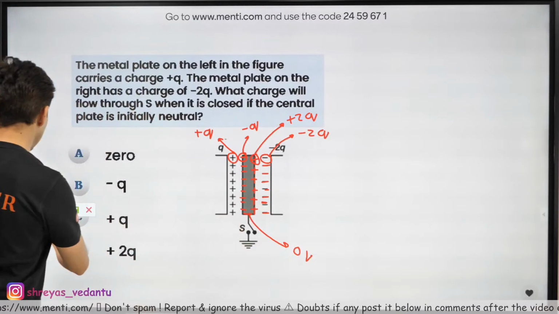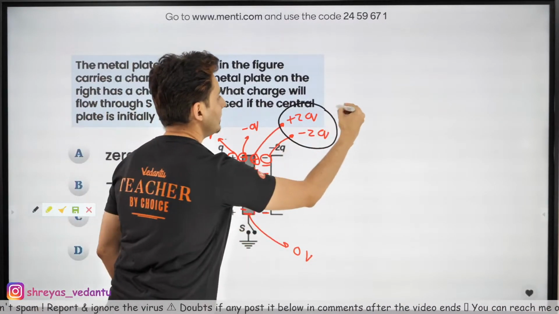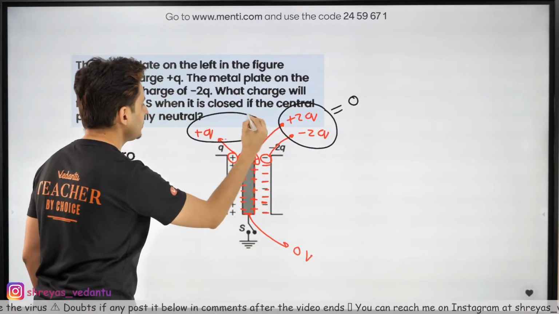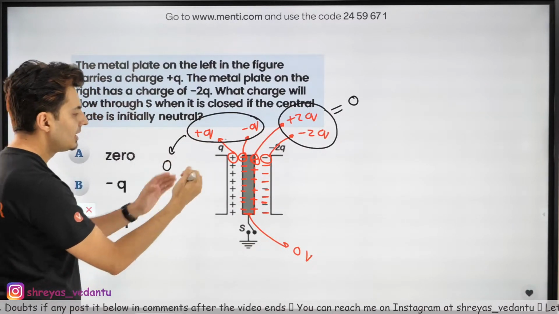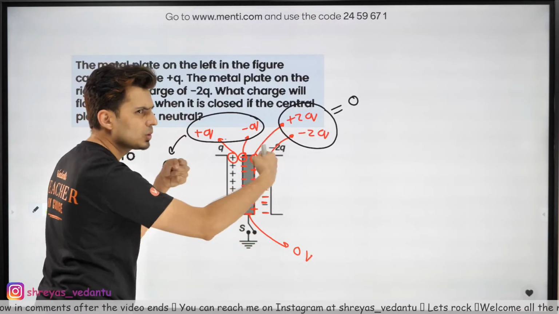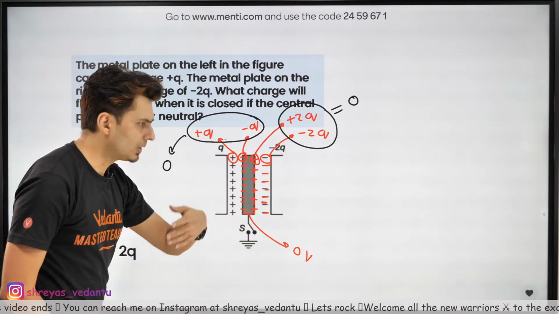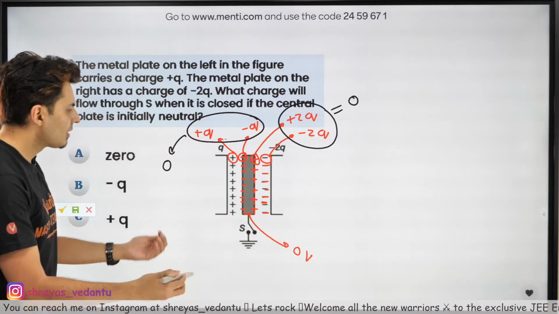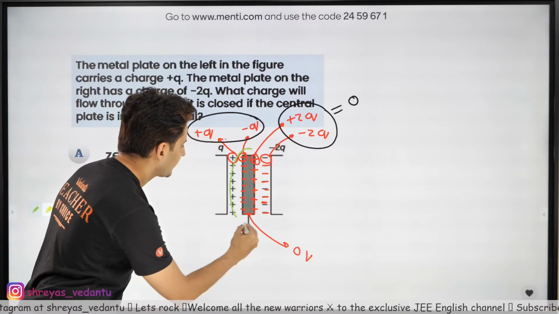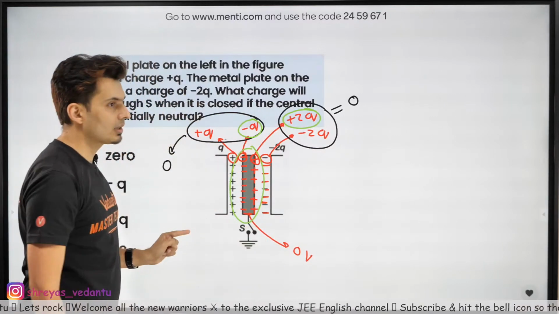The reason for that is these two charges together, plus 2Q and minus 2Q, will behave like a 0 charge. It's as if having 0 charge here, 0 charge here. That means no charges, no fields, 0 potential. It's like connecting it to the ground, 0 potential. So hence, what will happen? You can see clearly, this conductor got negative Q charge and plus 2Q charge.